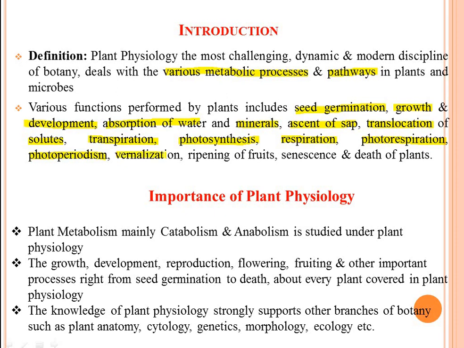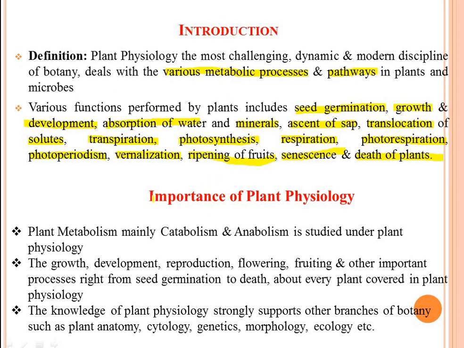Then vernalization, in which under cold conditions early flowering is seen in plants, or when we treat the seeds with a cold climate, then early flowering occurs in the plant, which is known as vernalization. Then ripening of fruits. Senescence, senescence means leaf fall and death of plants. These are the various metabolic processes from seed germination to death of plant.